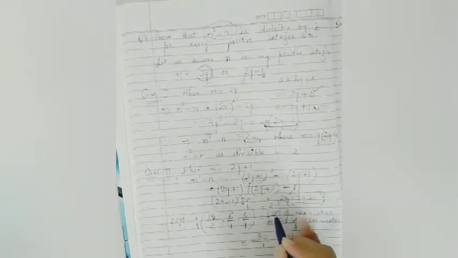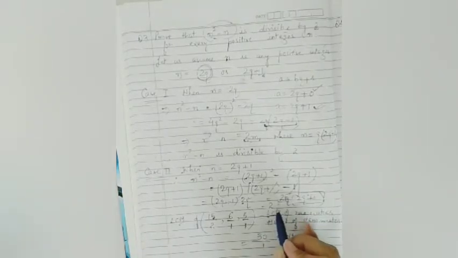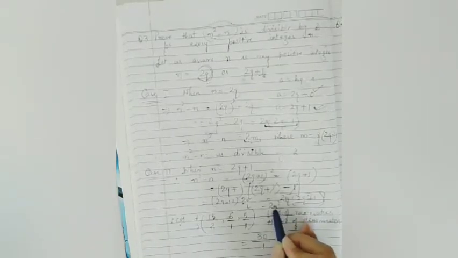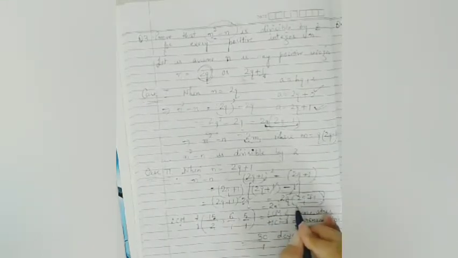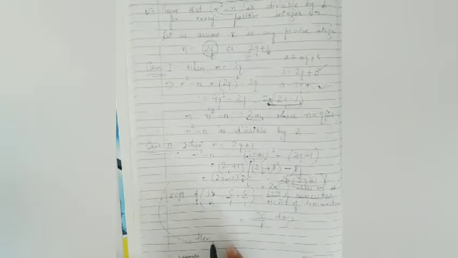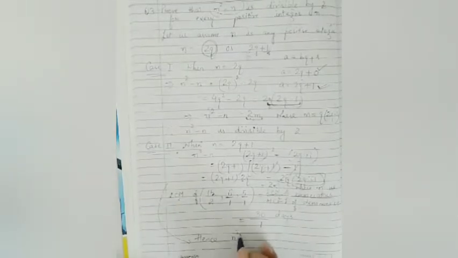You can write it as 2 into n, where n is q into 2q plus 1. So I'm concluding it here. Hence n square minus n is divisible by 2.